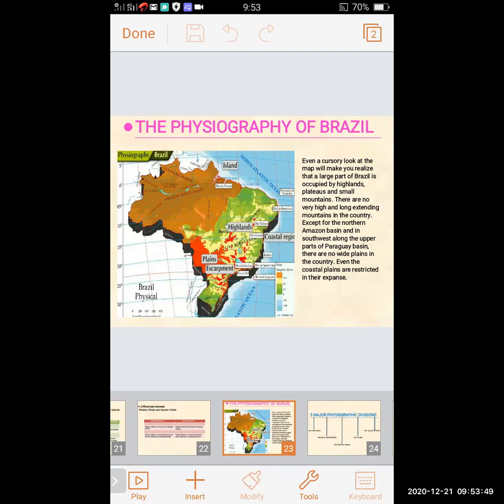The mountains in this country are not very high and long extending, except for the northern Amazon basin, and in the southwest, along the upper parts of the Paraguay basin.